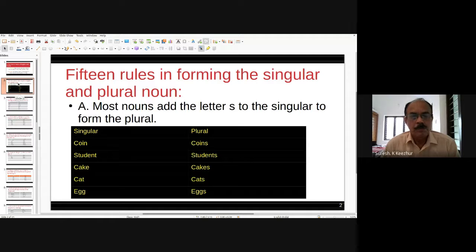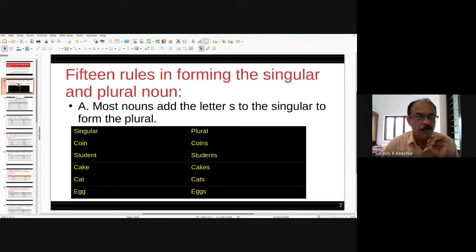If only one cheek is affected, we don't say mump. It is always called mumps. Measles is another name of a disease. It is always in plural, ending in S. Rickets, another illness.